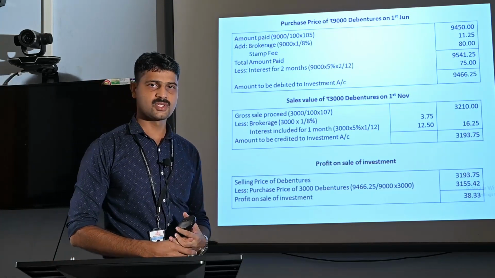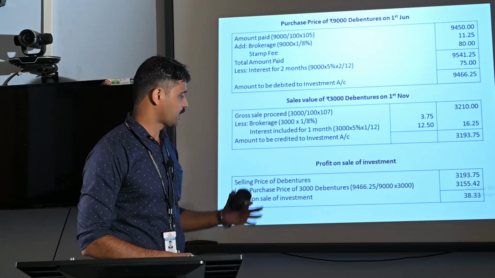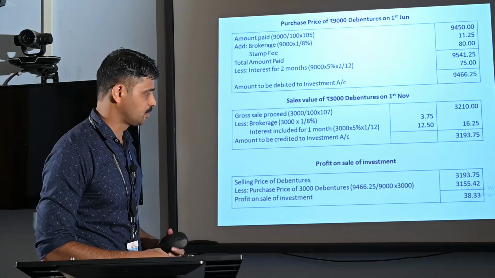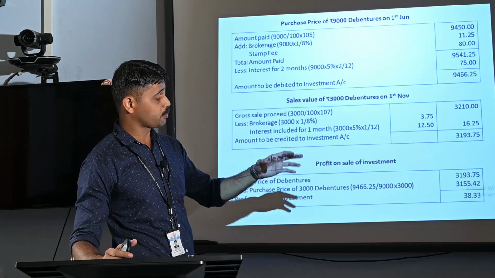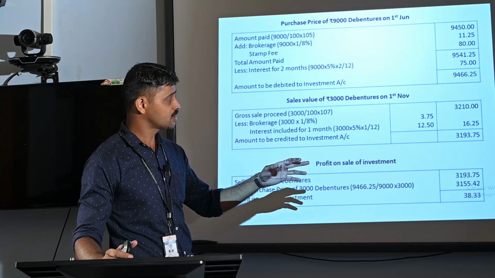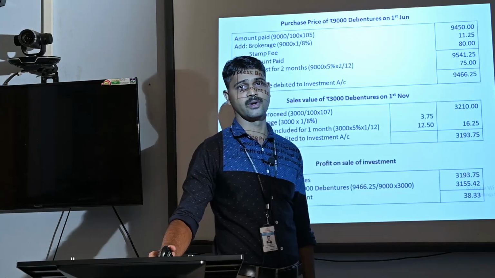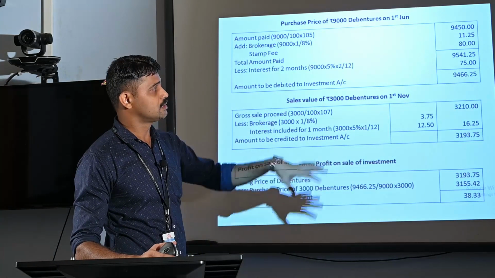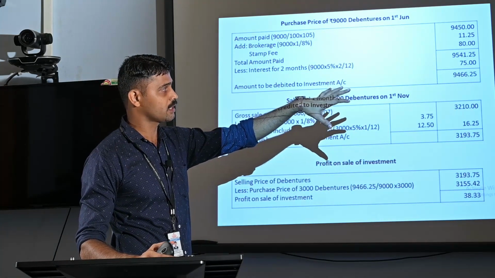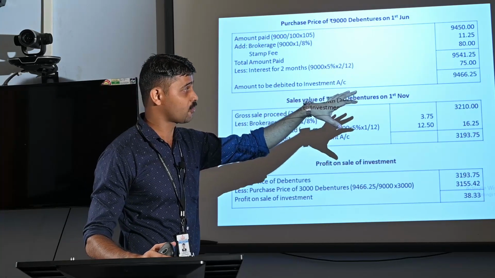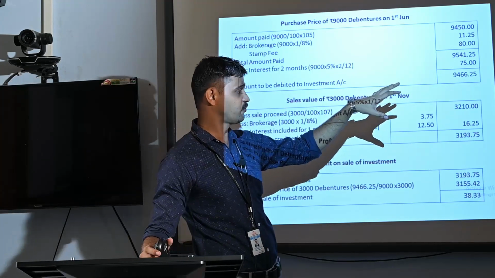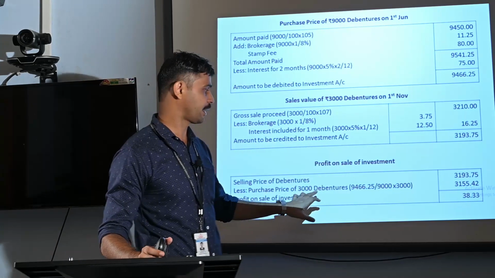We are applying the average method for calculation of the purchase price of these 3,000 debentures. While purchasing rupees 9,000 debentures, the cost incurred by the investor is rupees 9,466.25. So simply we are dividing this amount, rupees 9,466.25, by rupees 9,000.